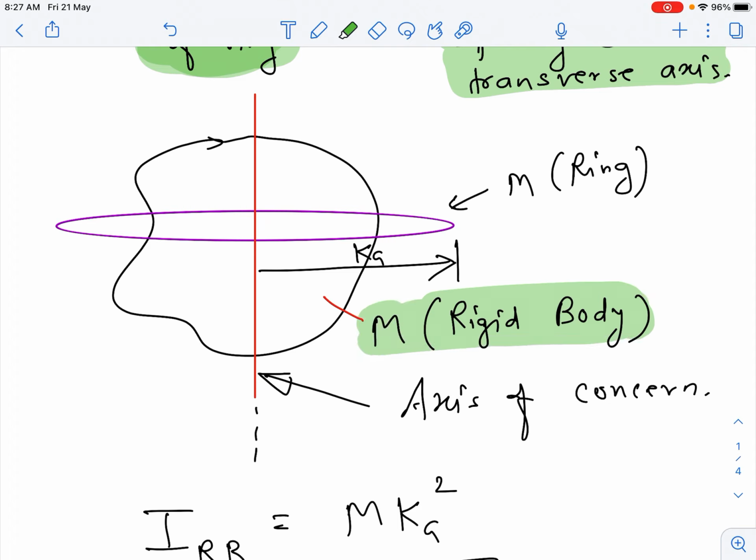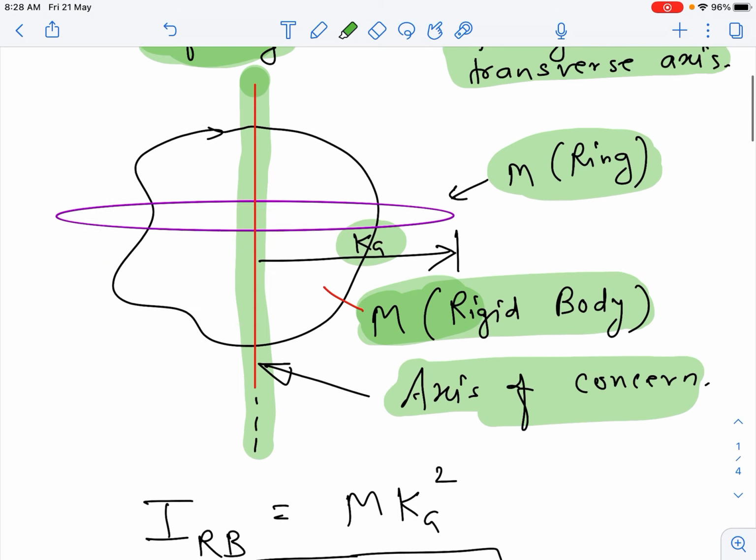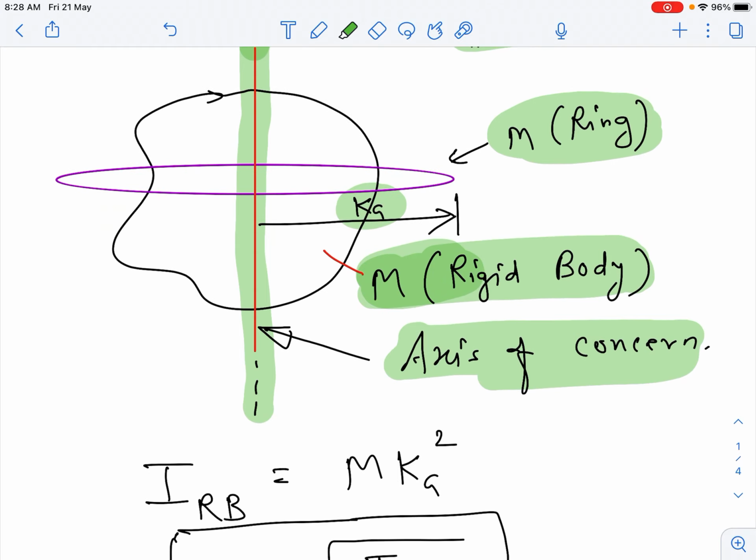A ring has the same mass as that of the rigid body, so that the moment of inertia of the rigid body, that is I RB, and the moment of inertia of the considered conceptual ring of mass m are the same, about the same axis of concern.